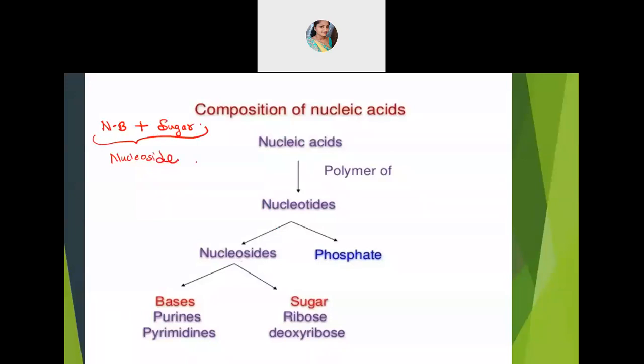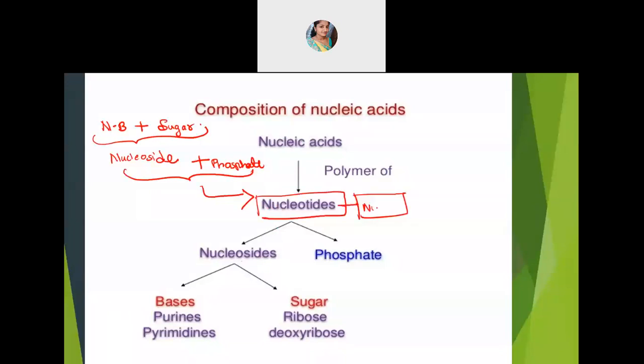When the nucleoside reacts with the phosphate group, what you get is a nucleotide. I am just putting an arrow mark that gives you nucleotide. Imagine many nucleotides combining together, each of which will have all these three components. When many nucleotides combine, you get a polymer of nucleic acid. This is understood, in simple language.